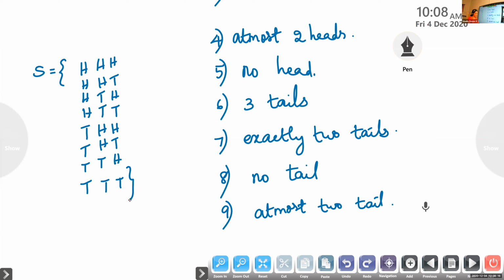Now find out the answer. I'll be calling each one of you to give the answer. Write the sample space and find the answer.